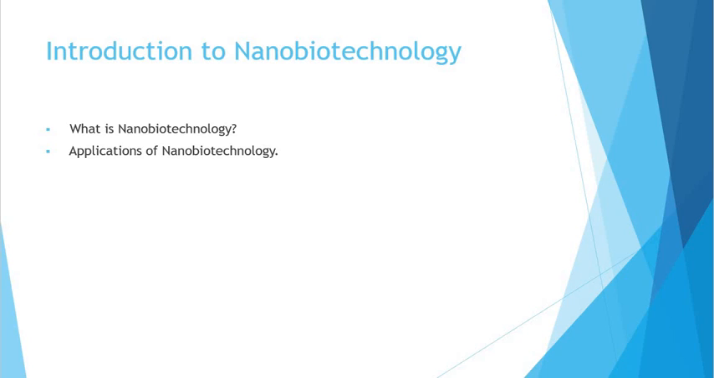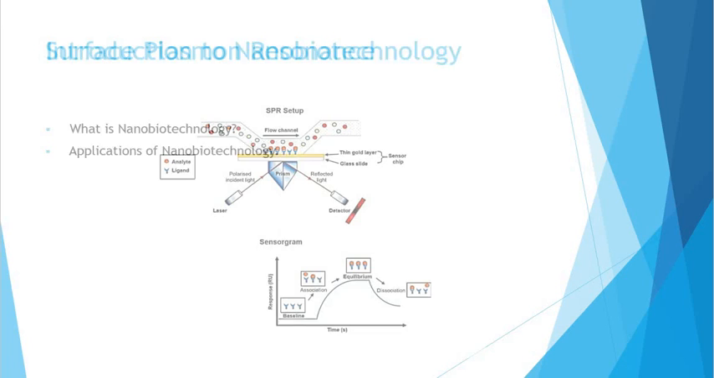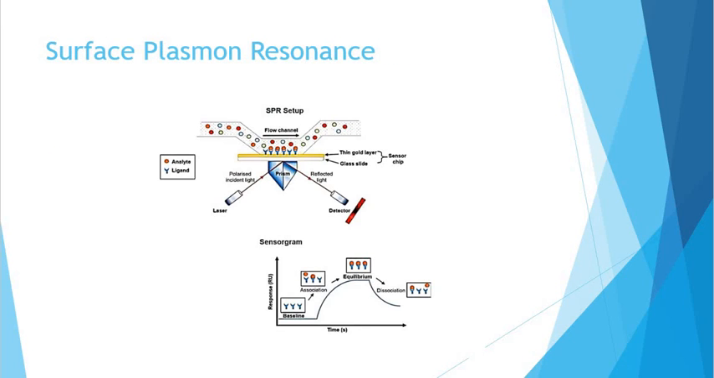Then DNA nanotechnology. It is the most important application of nanobiotechnology to utilize the inherent properties of nucleic acids like DNA to create useful materials in areas of modern research. Then surface plasmon resonance. It is also known as SPR.